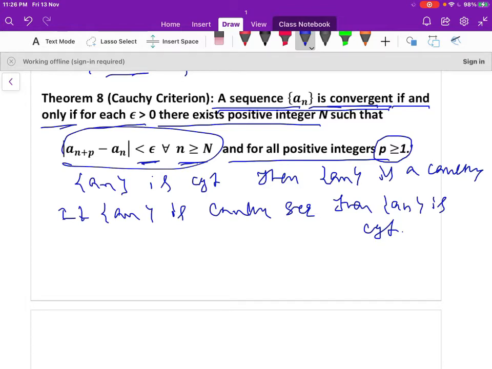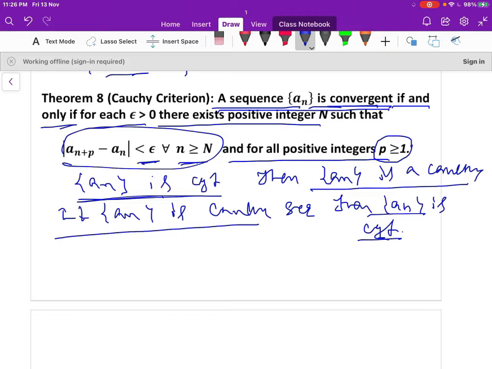So you have to prove: first part, let us assume that a_n is a convergent sequence, and you have to prove that a_n is a Cauchy sequence. For the sufficient part, you assume that a_n is a Cauchy sequence, and you have to prove that the sequence a_n is convergent. Now let us move to the first part, the necessary part.